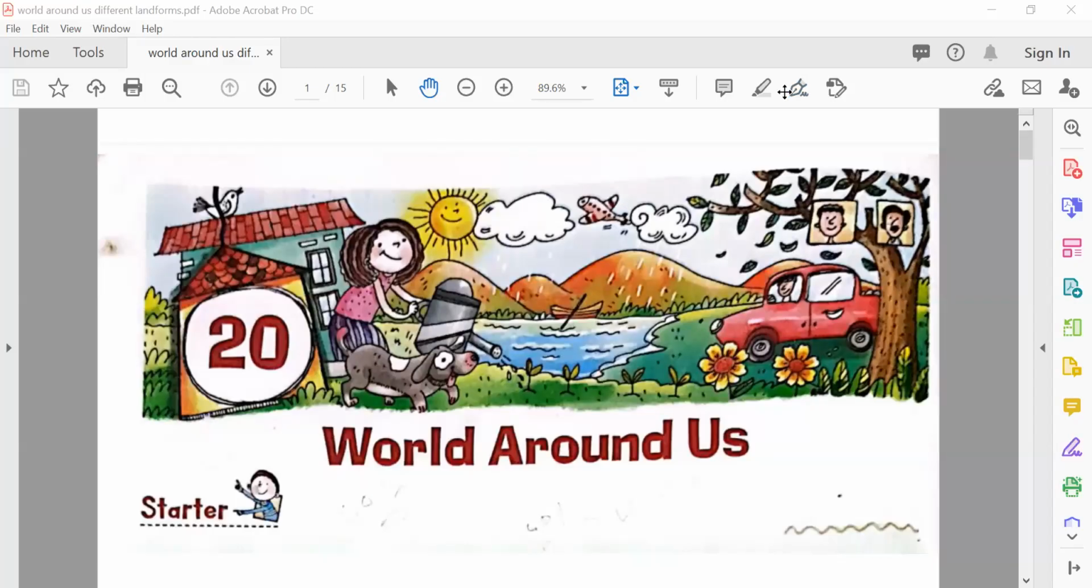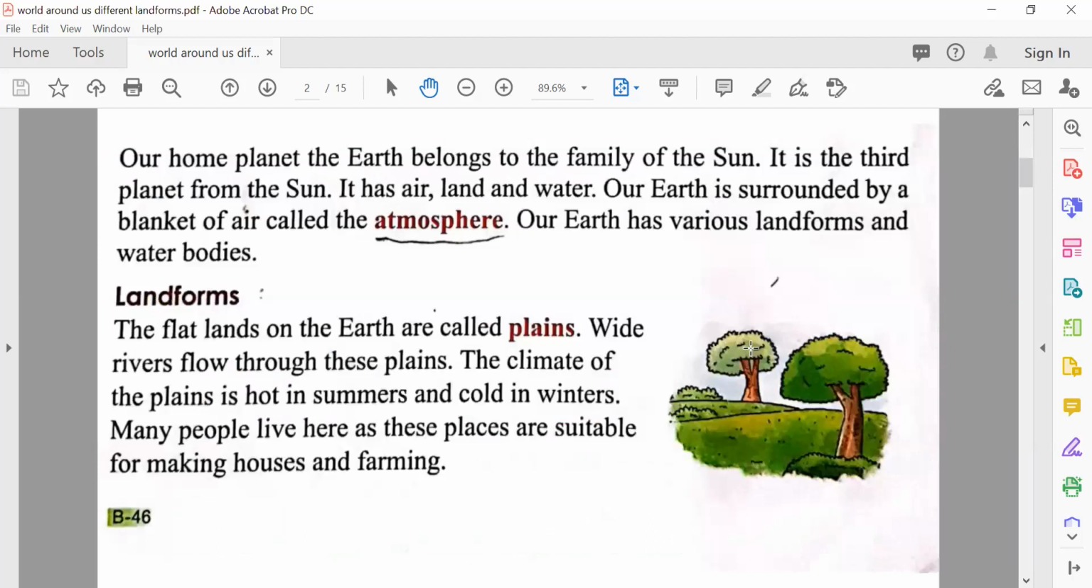Hello everyone. Today we are going to study EVS and the world around us. The world around us is very beautiful. So today we are going to study the different landforms. Okay, so let's start. Our home planet, the Earth, belongs to the family of the Sun.